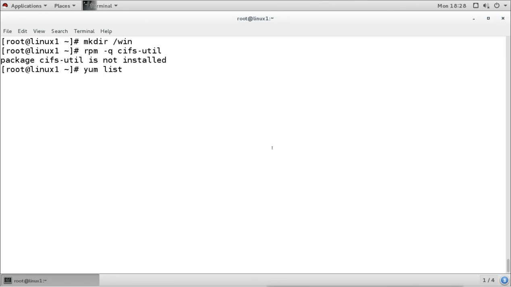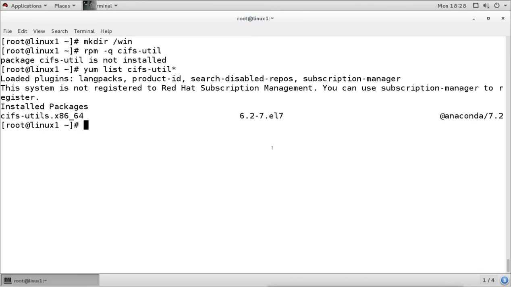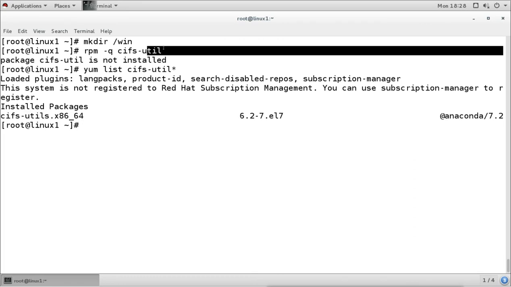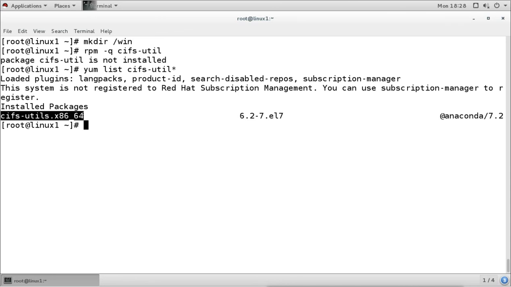It is not installed, so I will say cifs. CIFS is actually Common Internet File System, and the utilities are for the Common Internet File System. So if we want to mount, okay, it is installed actually. I have not given the s here. It is cifs-utils, so it is actually installed. You have to make sure that the package cifs-utils is installed, and if it is not installed, then you have to install it if you want to mount. So we have the package installed, and we have created the directory, so we can mount it.